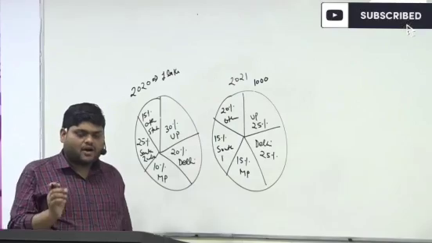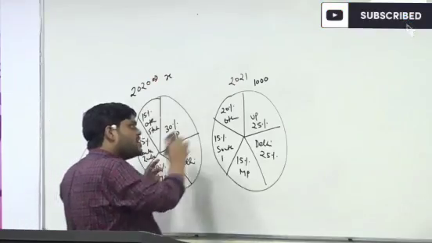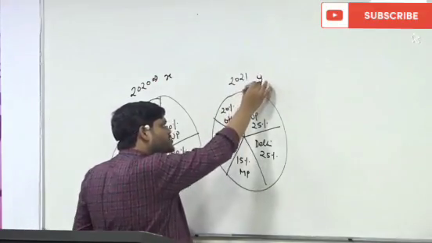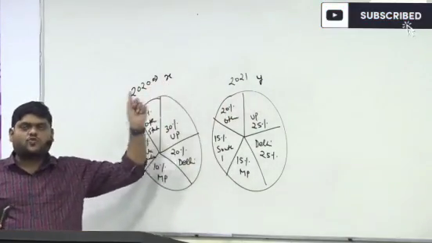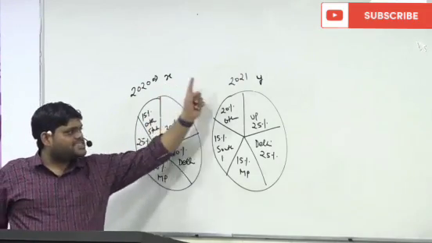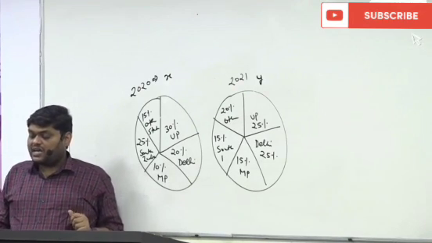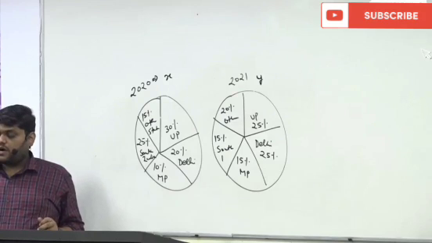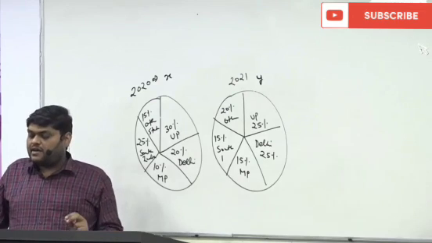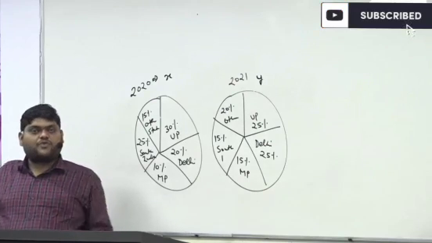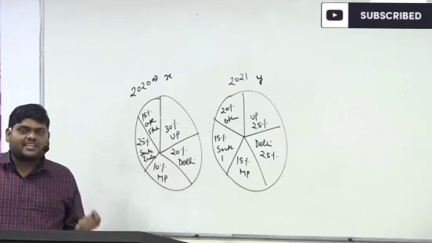So understand, or we can think this way: suppose here the total number of students is X, here the total number of students is Y. Until and unless we know the value of X or Y, or the relationship between X and Y, we cannot find out the answer. Yes, the answer will be can't be determined. The answer cannot be 3 or 4. Some students are saying the answer is 3 or 4. No. The answer will be can't be determined.